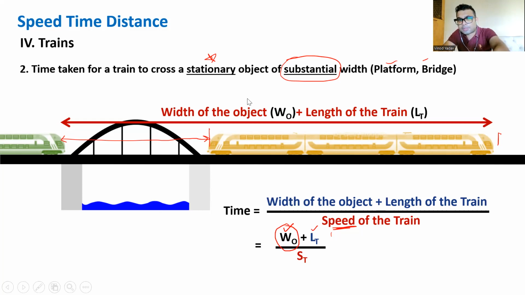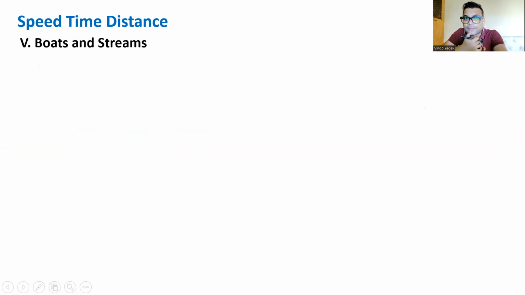Now, next concept is boats and streams. So till now, what did we study? First, we studied proportionality. That is, we understood how to relate speed, distance, and time, keeping one thing constant, directly, inversely, all those things. Then we studied units conversion, kilometer per hour, meter per second, miles per hour. Then we saw average speed, total distance upon total time, and two shortcuts. If distance is constant, harmonic mean. If time is constant, arithmetic mean. After that, we studied relative speed, two objects in motion, same direction, subtract, opposite direction, add.